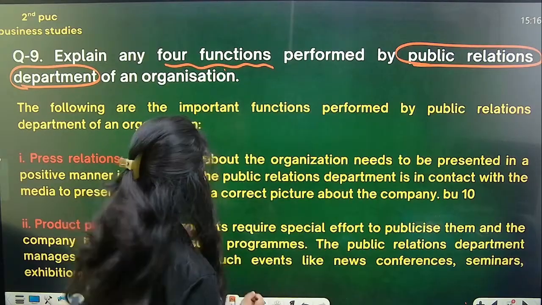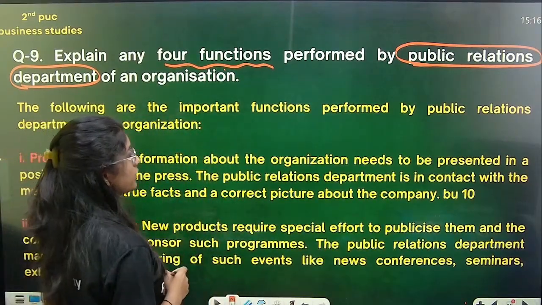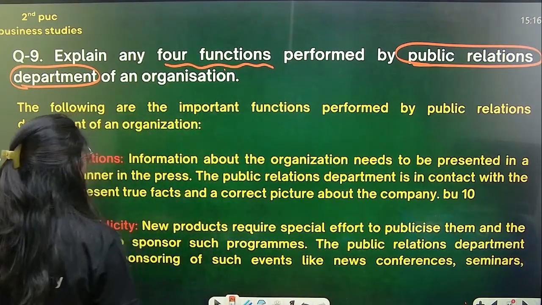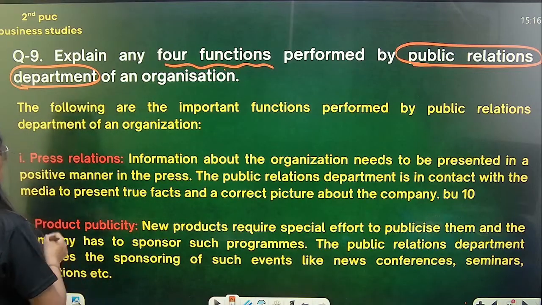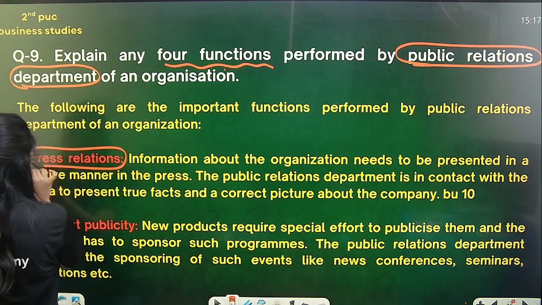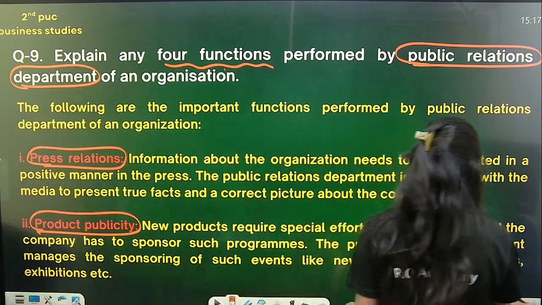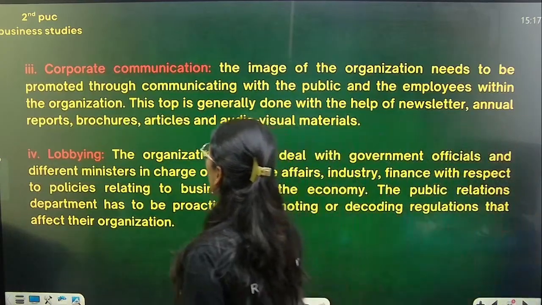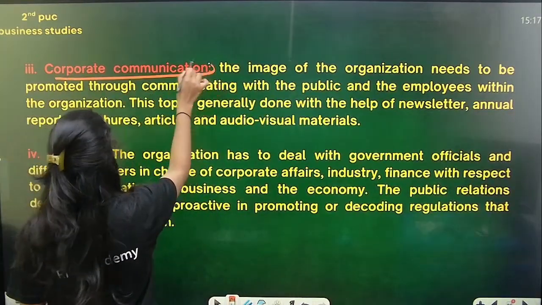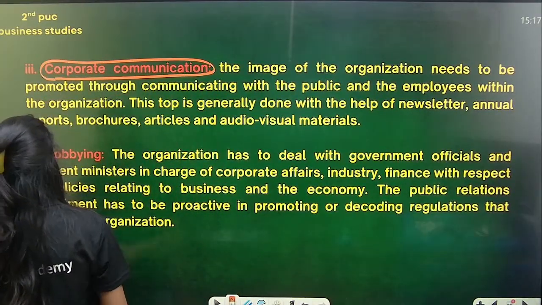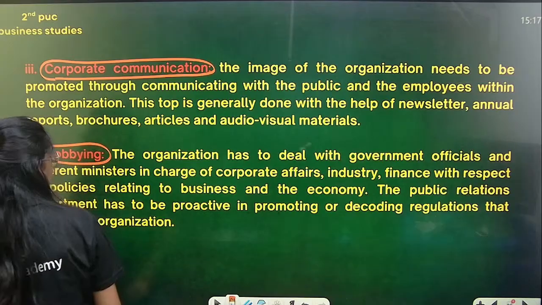So we will read that. The following are the important functions which are performed by the public relations department of the organization. The first one is press relations. Second one is product publicity. The third one is corporate communication. Fourth one is lobbying. Okay.